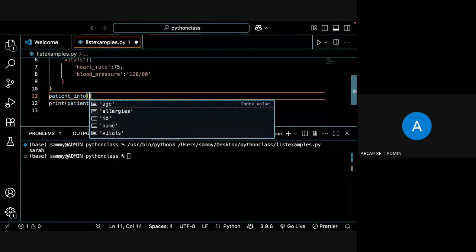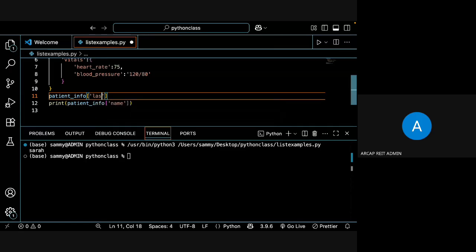We'll give in the quotations last visit, last underscore visit, is equal to some value, like maybe today, 25 hyphen 08 hyphen 20.